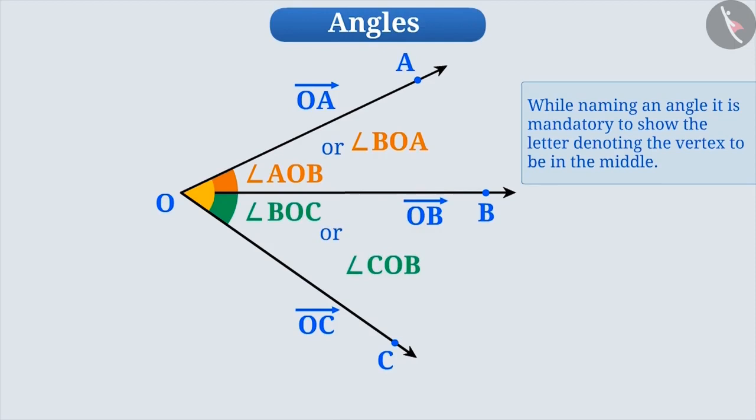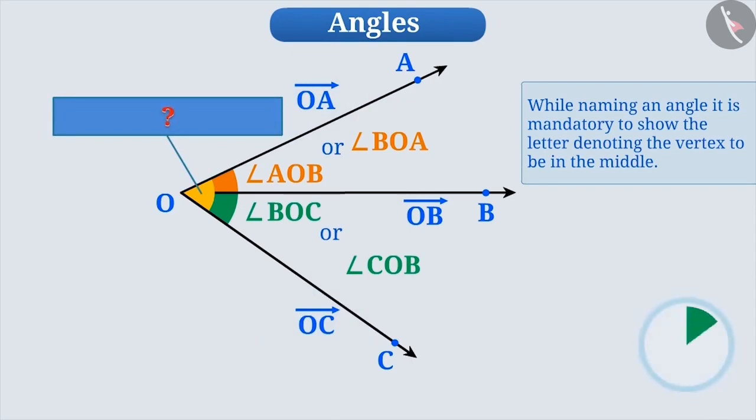Now, can you say what name will be given to the angle formed between rays OA and OC? Come on, give it a shot. Perfect. Its name would be angle AOC or angle COA. We also show this with angle O.